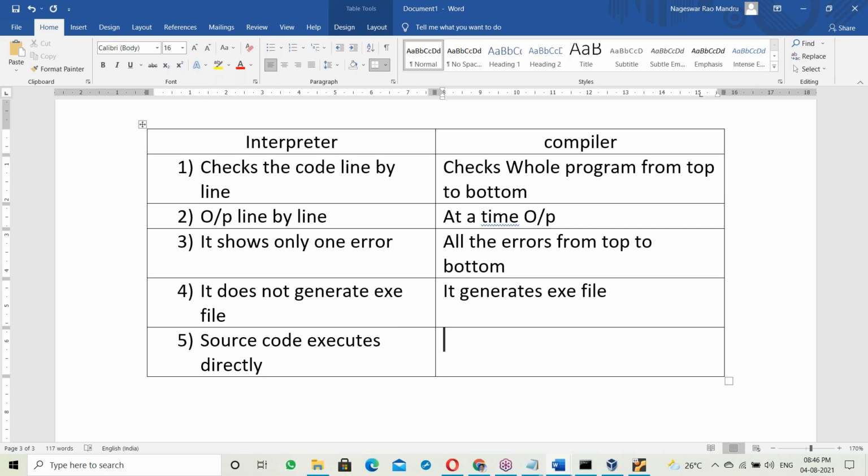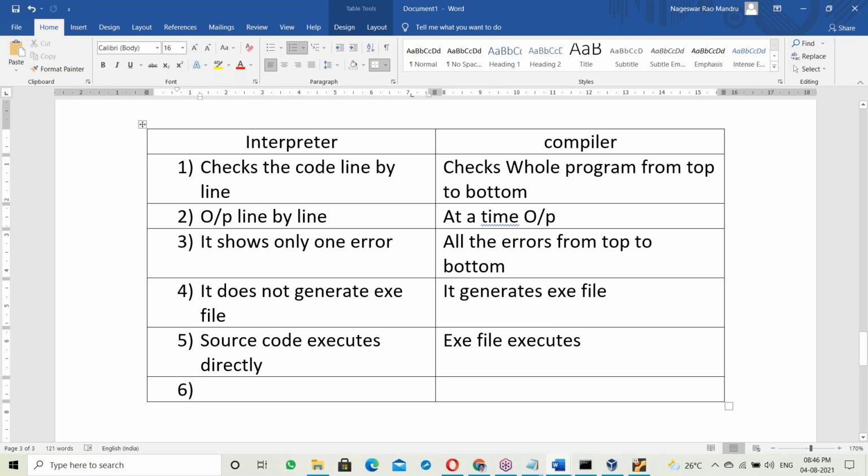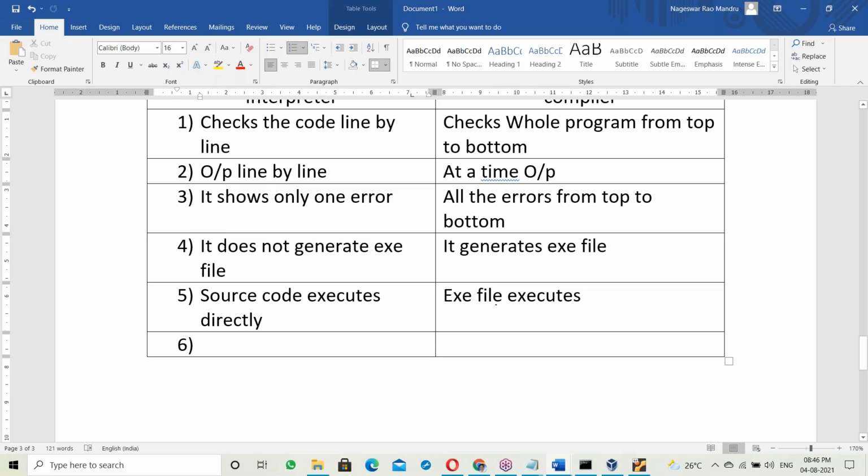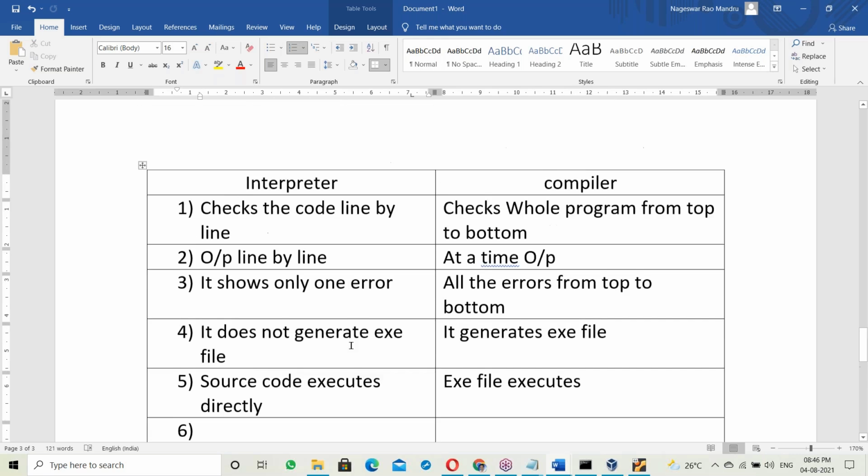Okay. With a compiler, the exe file executes. So first of all, one exe file is generated, and that exe file executes. So for the interpreter, source code is executing; for the compiler, the exe file is executing. Right? Okay. See here, interpreter based language.